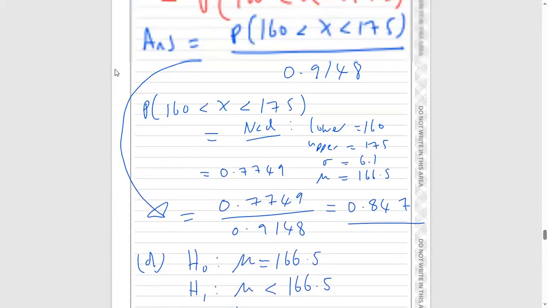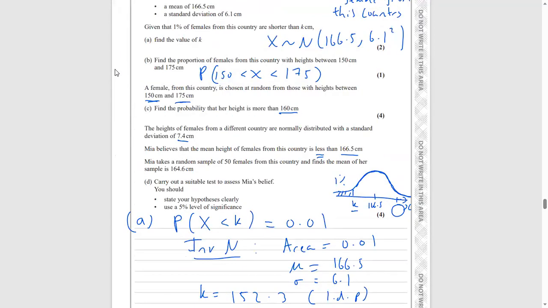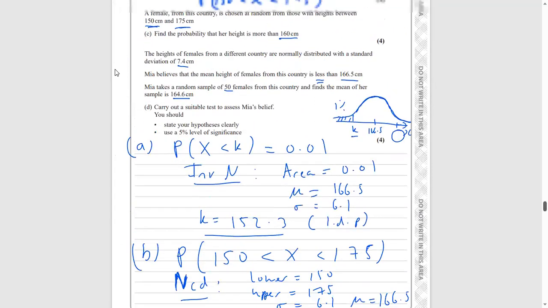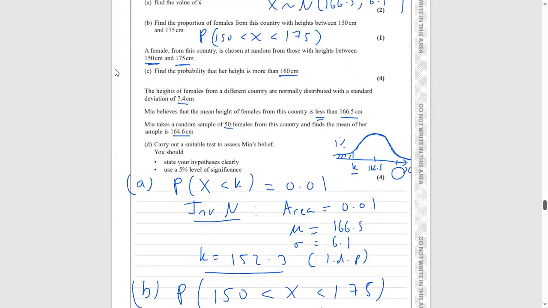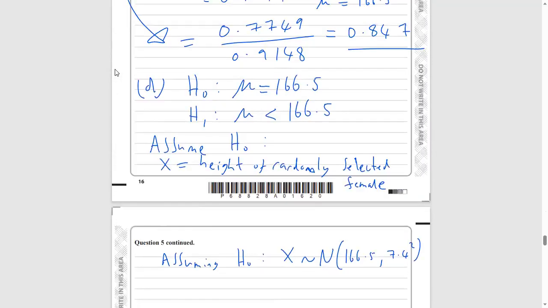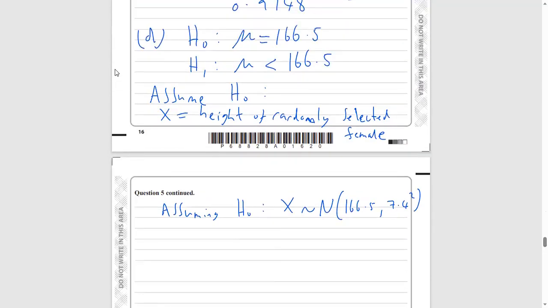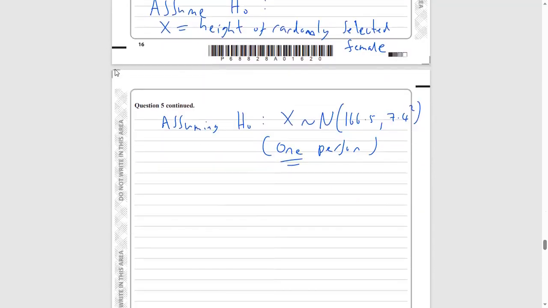Now, we're not just selecting one random female, we're selecting 50. And what did we do when we selected these 50 females? We calculated the mean of those 50 females. So let's think about the distribution of the mean. When we do a normal distribution hypothesis test, we're not just looking at the distribution of one random female. This distribution is the distribution of one person. We want the distribution of the mean of 50 people.